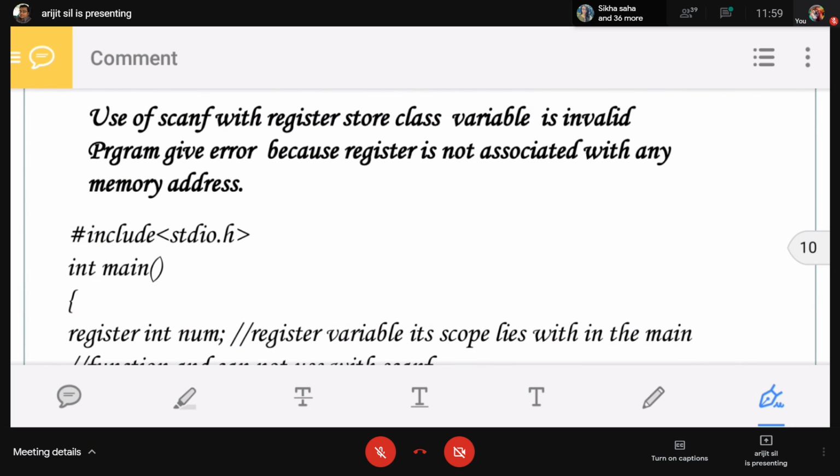Use of scanf with a register storage class variable is invalid. The program gives an error because a register is not associated with any memory address.